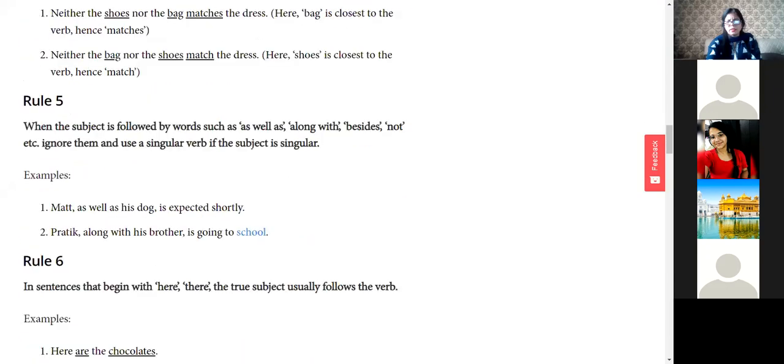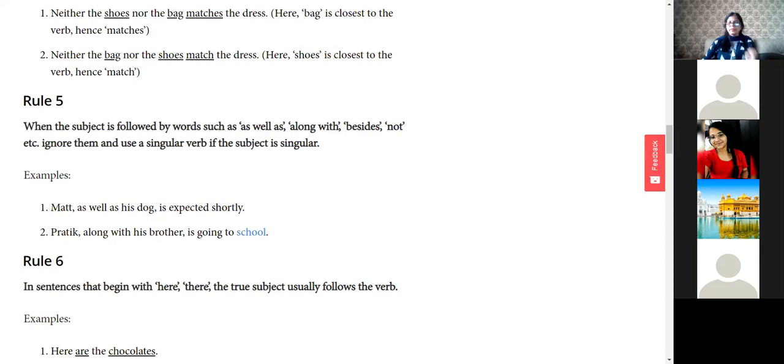Now rule number 5. When the subject is followed by words such as well as, along with, besides, not, etc., ignore them and use a singular verb if the subject is singular. So this is a very, very good rule again. For example, Matt, as well as his dog, is expected shortly. What's the meaning of is expected shortly? It means they are coming right now. So Matt is expected shortly, meaning Matt is coming very soon.